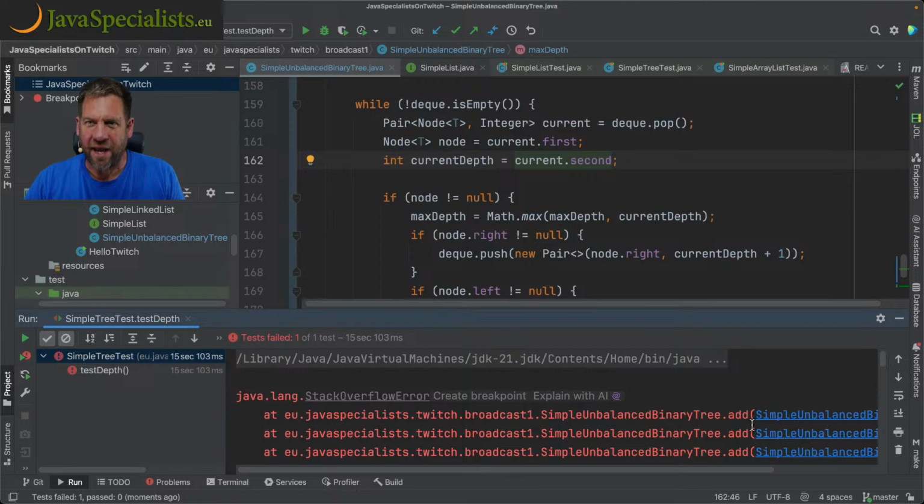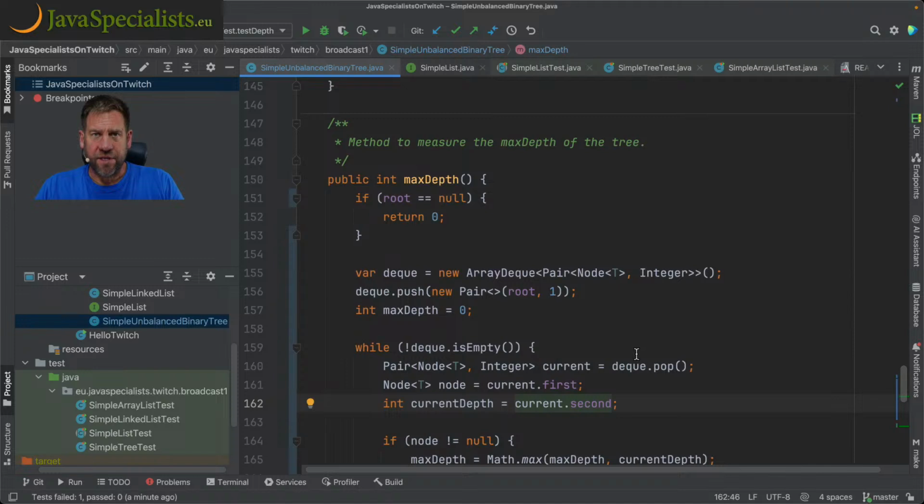Yeah, the add is also recursive. So we're going to get a problem on the add, which of course I didn't. We did have that problem before. So the thing is now we've got this nice iterative method, but we can't add. We can't create it because the add bombs out. So